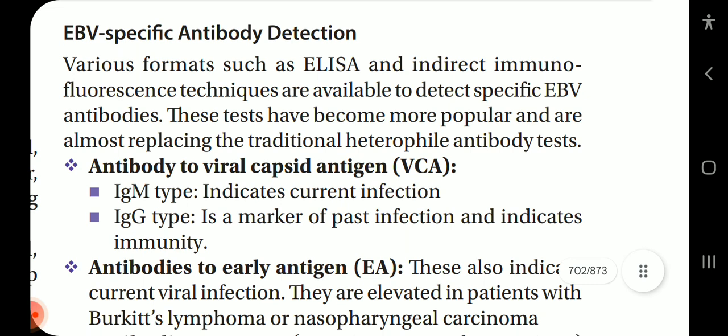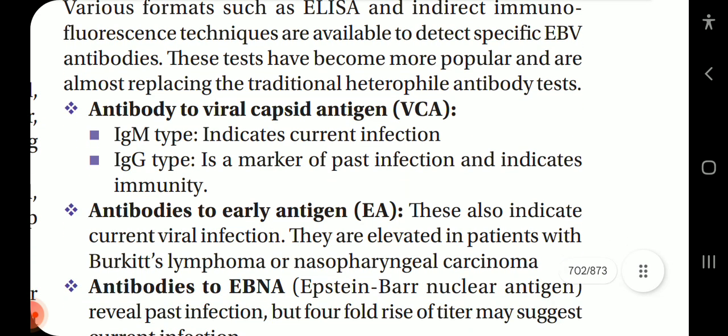EBV specific antibody detection: various formats such as ELISA and indirect immunofluorescence techniques are available to detect specific EBV antibodies. These tests have become more popular and are almost replacing the traditional heterophile antibody test.